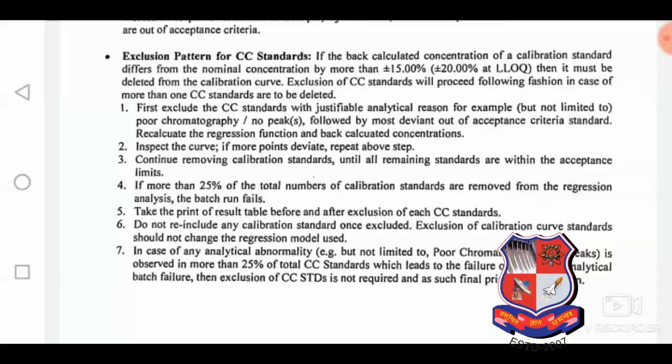If more than 25% of the total number of calibration standards are removed from the regression analysis, the batch run fails. Keep a result table before and after exclusion of each standard. Do not re-include any calibration standard once excluded. Exclusion of calibration curve standards should not change the regression model used.